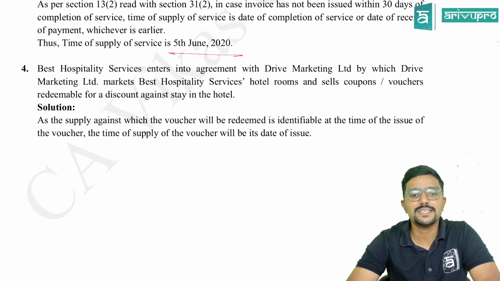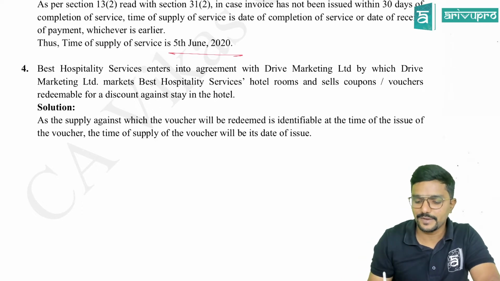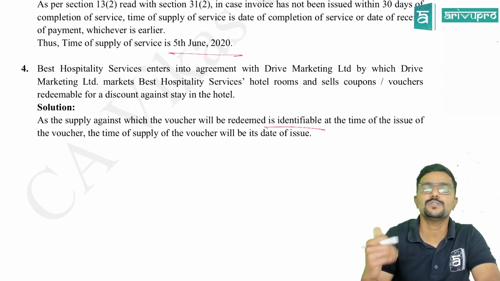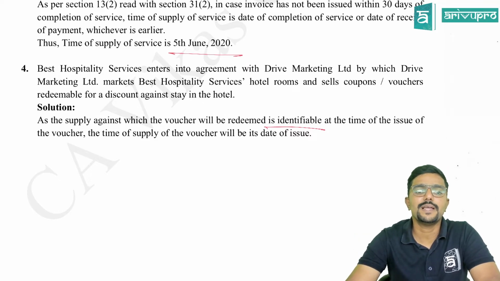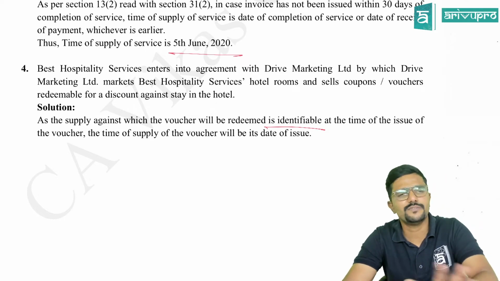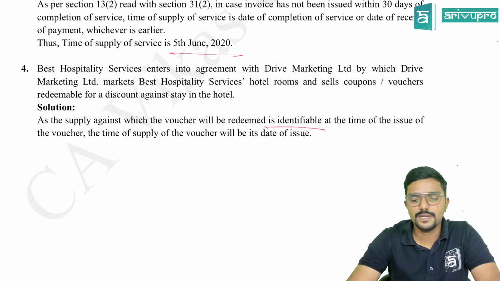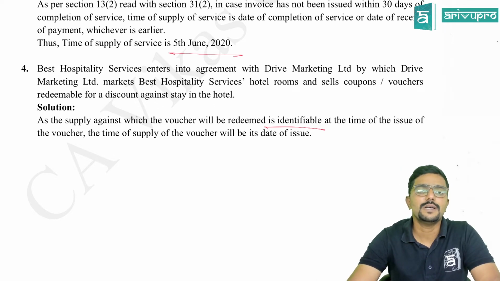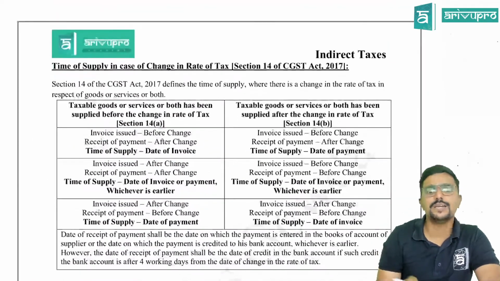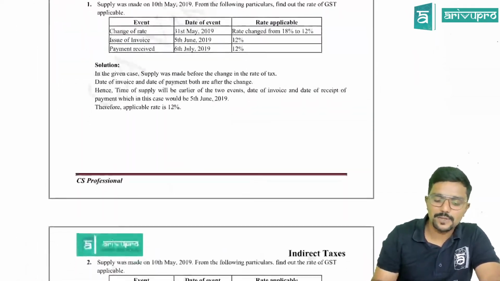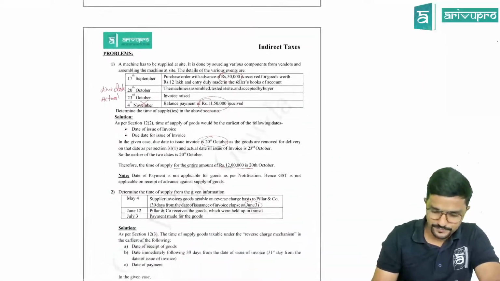As the supply against which voucher will be redeemed is identifiable, we know for what exactly this voucher will be used. At the time of issue of voucher, the time of supply would be the date of issue of voucher. The dates are not given in the question, just finish like this. Fine, the time of supply would be date of issue of voucher, as supply was identifiable at the time of issue of voucher, guys. So this is all about section 13, which talks about time of supply of services.